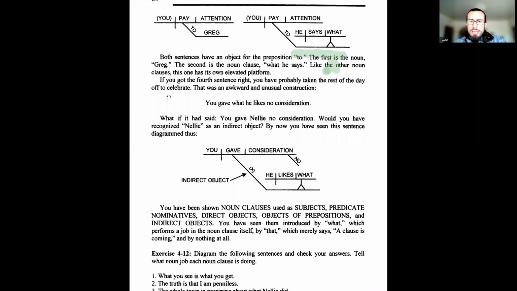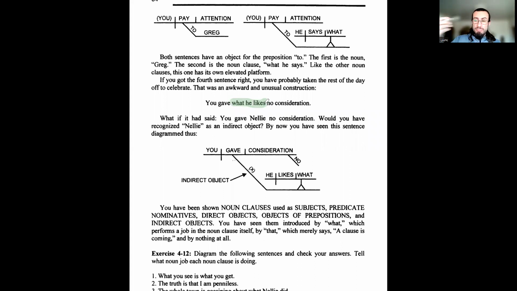Okay. If you got the fourth sentence right, you have probably taken the rest of the day off to celebrate. That was an awkward and unusual construction. You gave what he likes no consideration. So this is in regards to the indirect object, right? So you gave what he likes. That's an indirect object, no consideration.